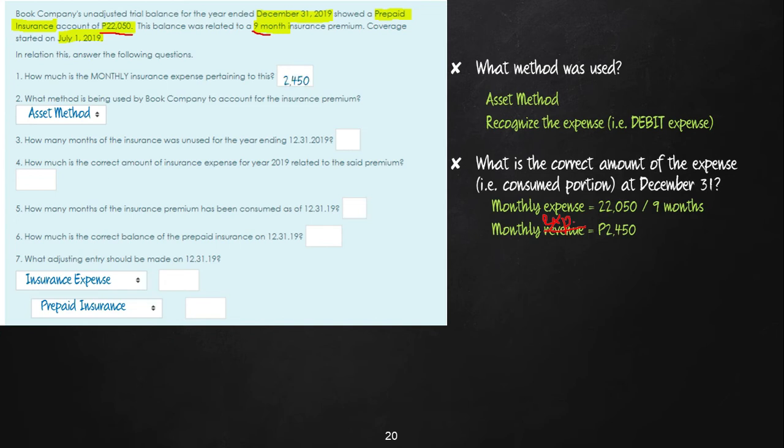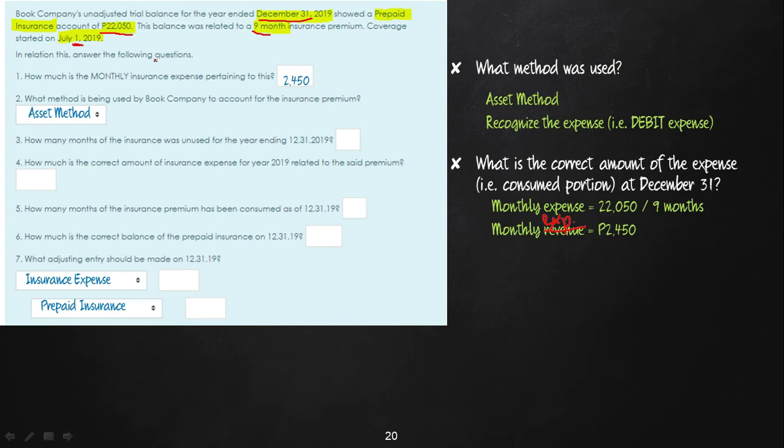Next, let's count how many months of insurance expired during the year and how many months have not yet expired. When did the coverage start? It started July 1. When is the year-end? December 31. Since it starts on July 1, do we include July or not? We include July, because it starts on July 1. So you have July, August, September, October, November, December.